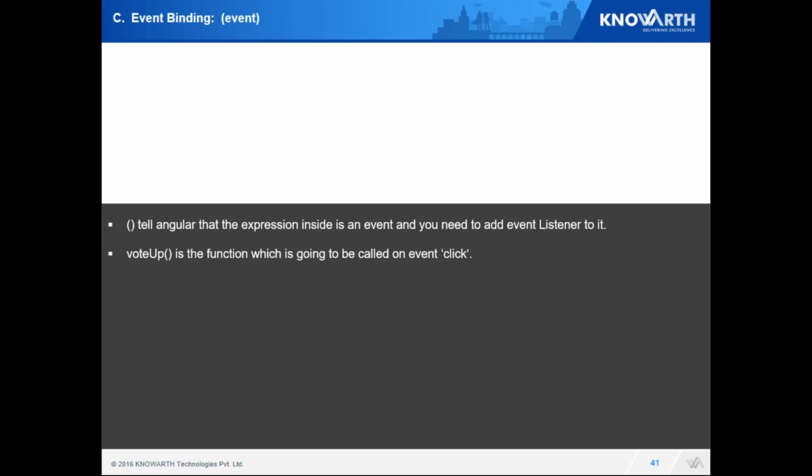So when I write click in round braces, it is going to first find whether there is any native event such as click, blur. If it still doesn't find any native event, then it is going to look up at the component and then check, is there any component event defined on it? If it still doesn't find, then it will throw me an error.